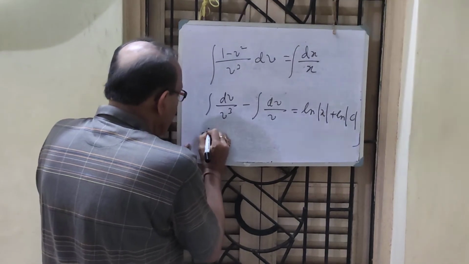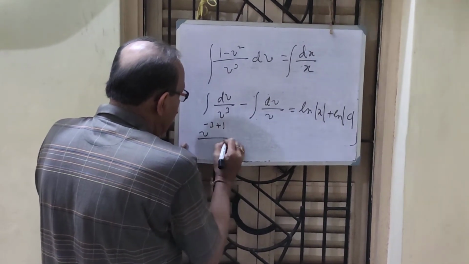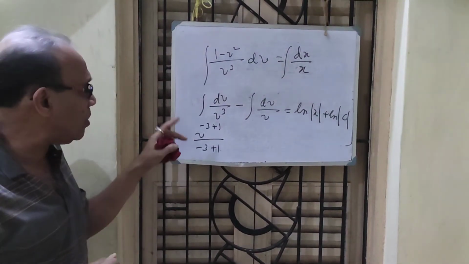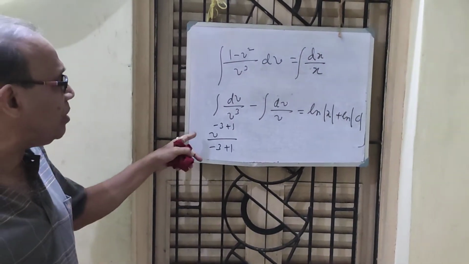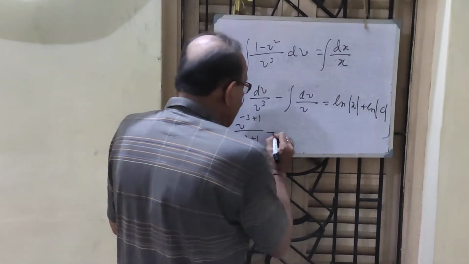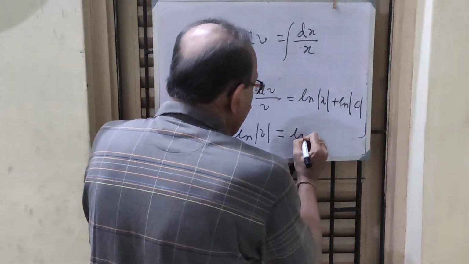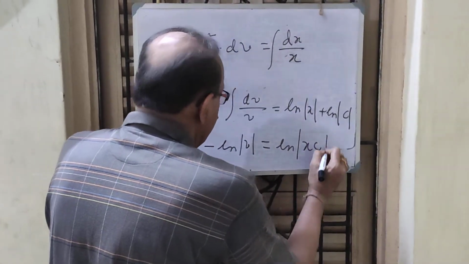This is x to the power minus 3 plus 1 by minus 3 plus 1, x to the power n plus 1 by n plus 1, the formula I am applying here. Minus ln v is simply equal to ln x plus c.